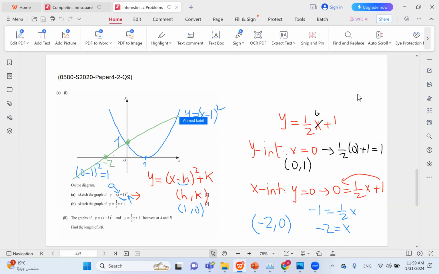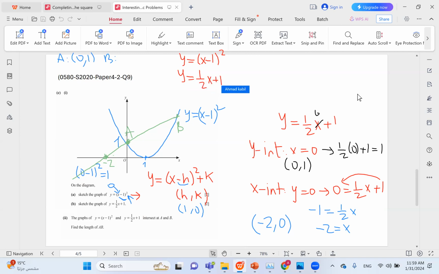Now, in part double I, we are told that the graphs intersect at A and B. So let's say this is A, let's say this point here is B. We want the distance or the length of AB. We already know that A is actually 0, 1. We need to get B. To get B, we need to set the two equations equal to each other. So we have y equals (x minus 1) squared and y equals half x plus 1.